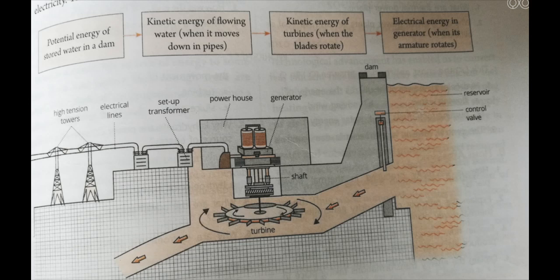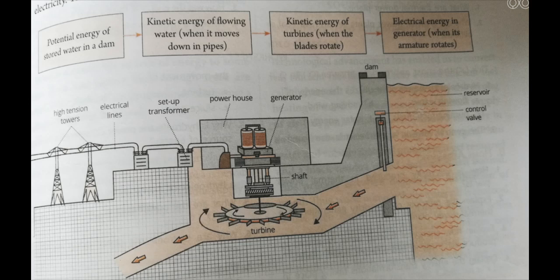In the second step, the dam has a small gate at high level, as you can see in the picture. The opening and closing of this gate is done by a control valve. Through this, whenever we require, we allow the water to flow, and when it is not required, we control it with this valve. The water stored in the reservoir behind the dam can pass through this gate when it opens. Once we open this gate, the water flows from this opening.